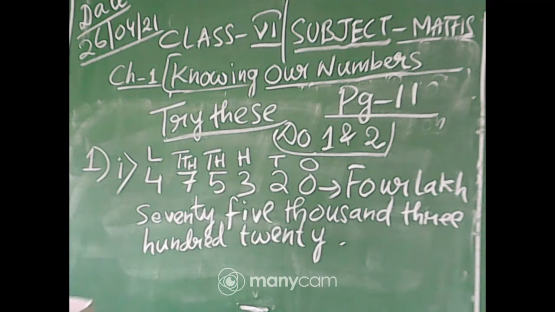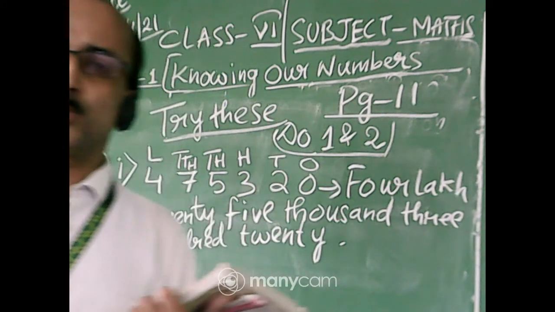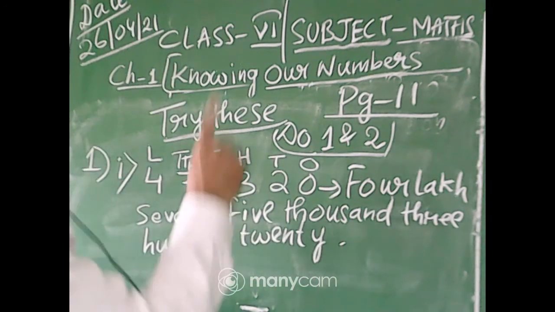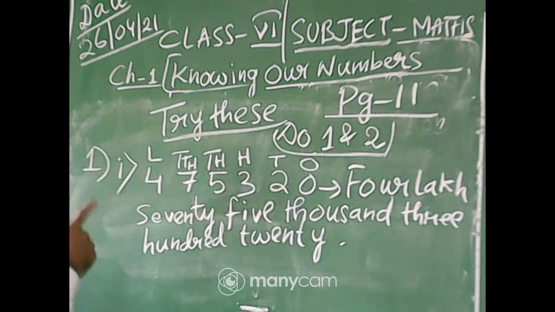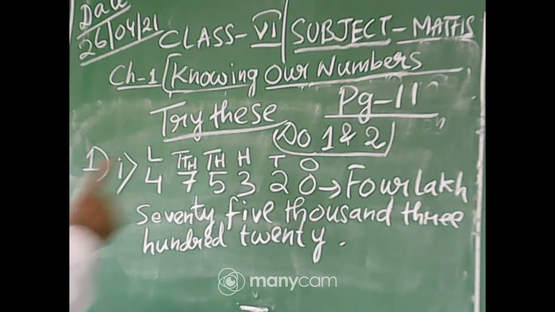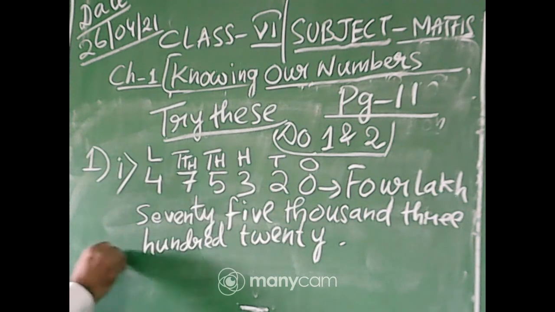Means first you will write the number, then you will give one arrow, then you will do the placement boxes. Means the place value box you will do. You will write there ones, tens, 100, 1000, 10,000, lakh, as you have done from page number 9. Okay, then you will write the number name, then the expansion form you will write.